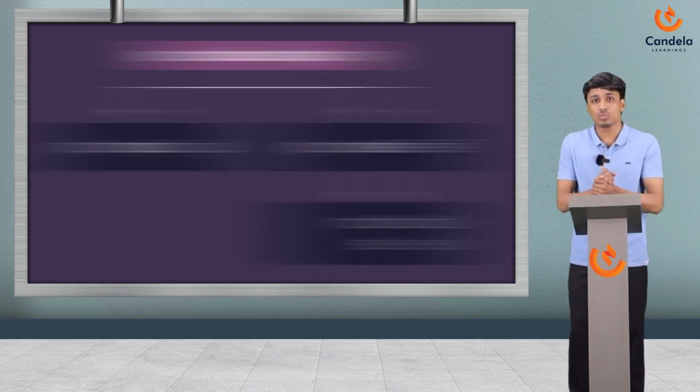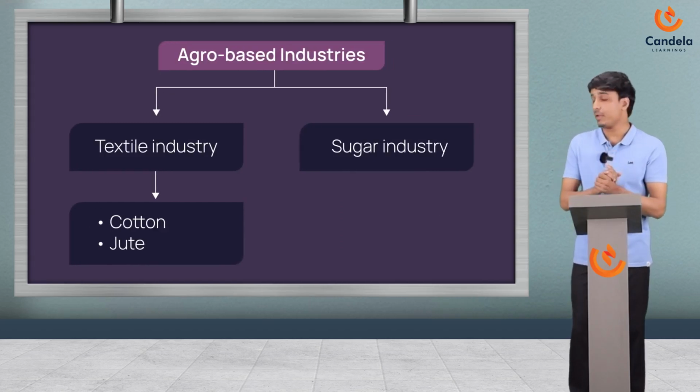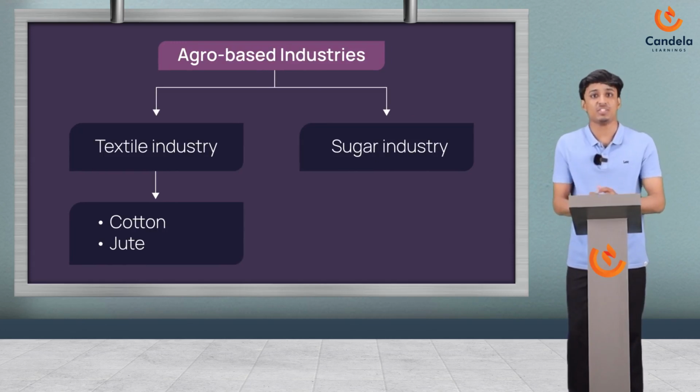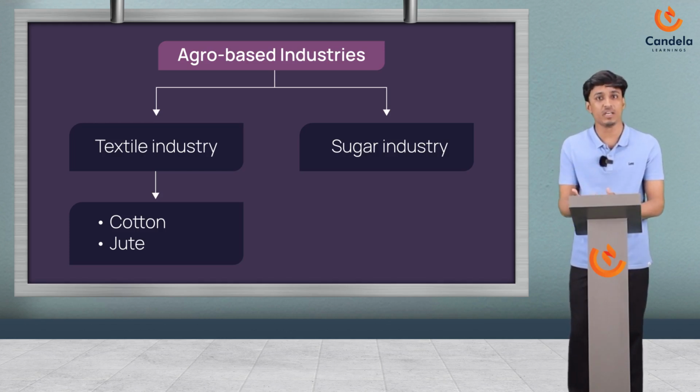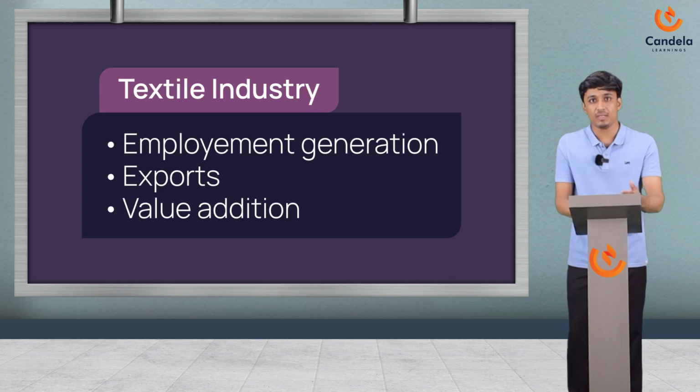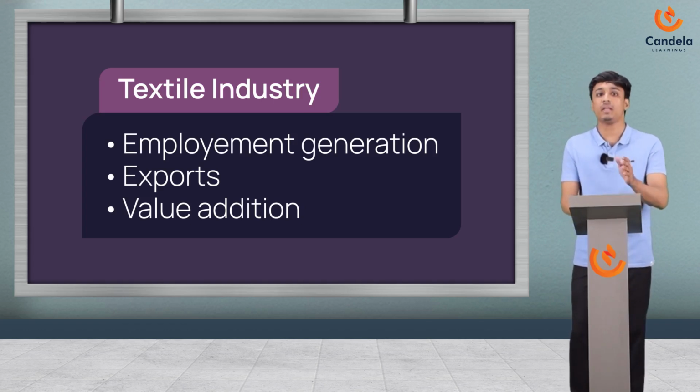Okay, so let's go through agro-based industries. As you look here, textile and sugar industries are examples of agro-based industries. See, there are many industries which come under agro-based industries like cotton, jute, woolen textile, sugar industry, edible oil, etc. But here we only have to study two textile industries, which are cotton and jute, and finally the sugar industry. Okay, so the textile industry is a crucial sector of the Indian economy.